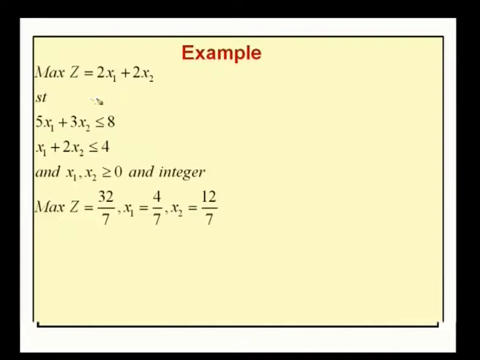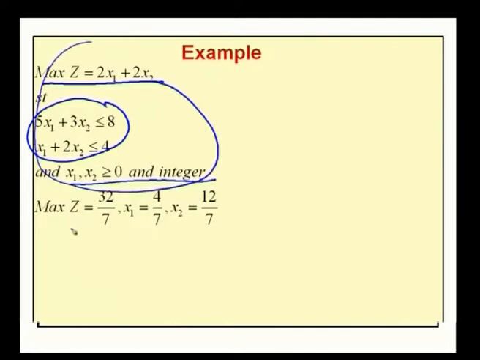Suppose consider an integer programming problem, maximize z equal to 2x1 plus 2x2 subject to the constraints 5x1 plus 3x2 less than or equal to 8 and x1 plus 2x2 less than or equal to 4, x1, x2 greater than or equal to 0 and integers. Suppose the optimal solution of this problem is as follows: maximum z equal to 32 by 7, x1 equal to 4 by 7, x2 equal to 12 by 7.